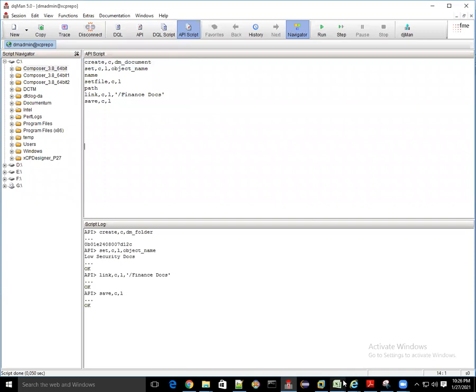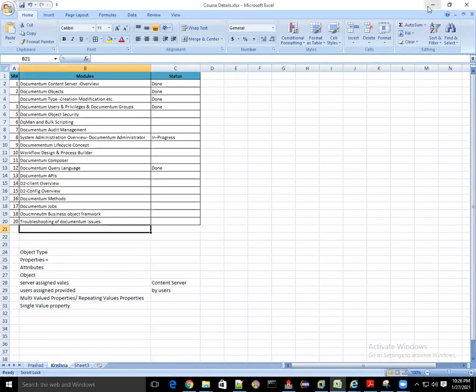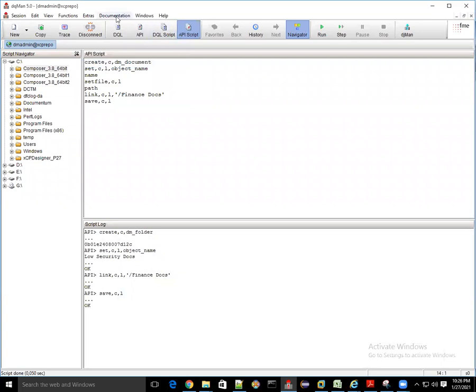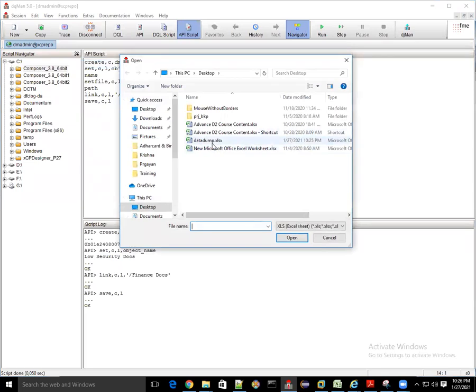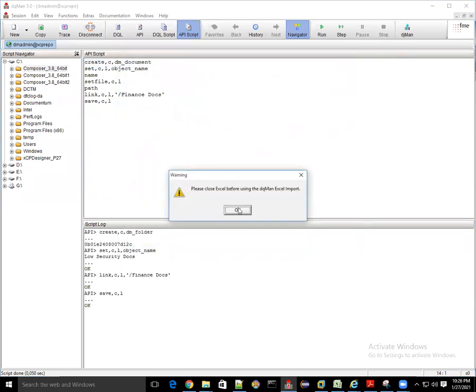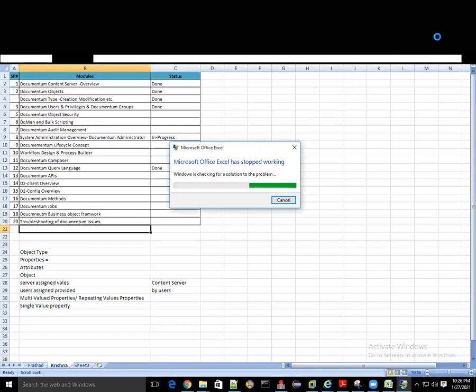Okay, the Excel is open, so I have to close it. I have just closed it. Extras, import from file, data dump. Please close Excel. Yeah, let's close it. Okay, it's still going on.